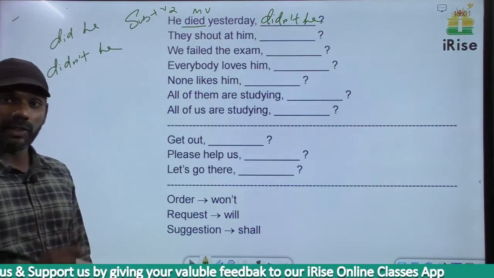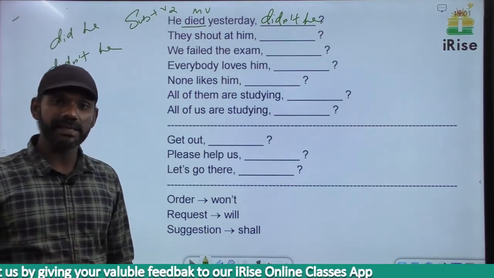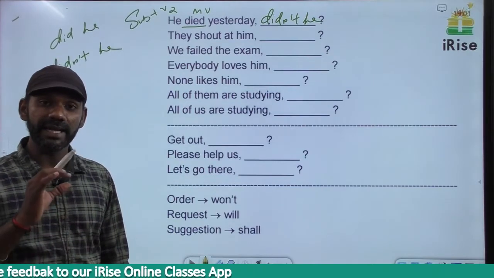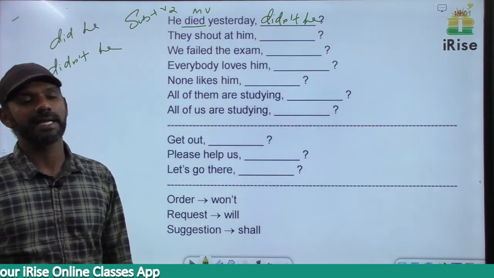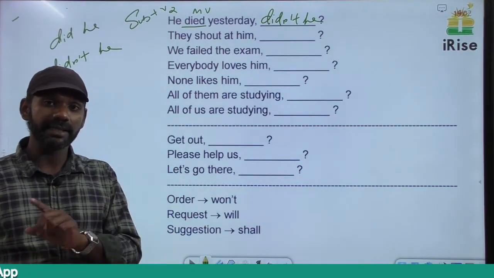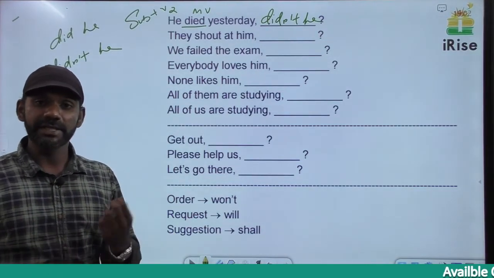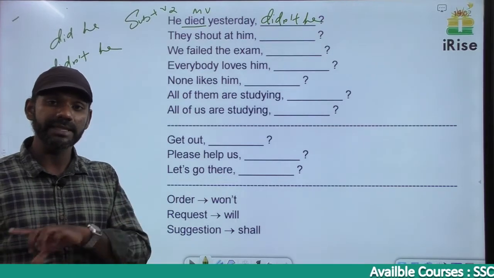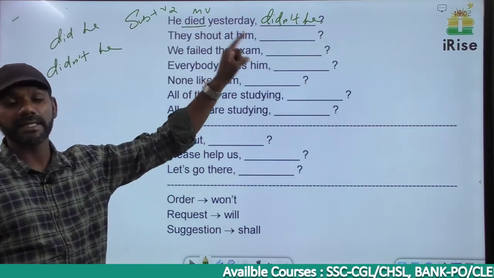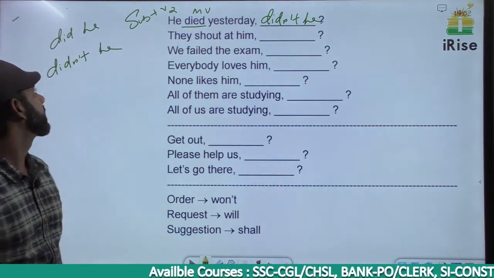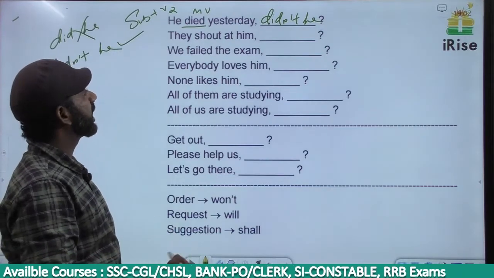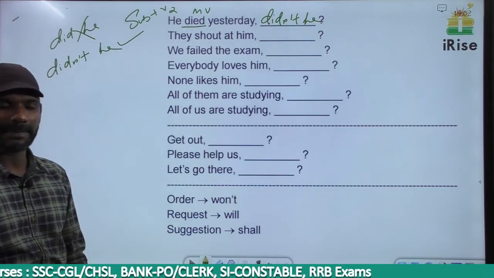I told you twice or thrice, in the case of question tags, a sentence can be termed as negative when there is an N word in the sentence. There is no N word here. If there is an N word in the sentence, in the tag there should not be an N word. If there is no N word in the sentence, in the tag there must be an N word. So in this case it must be didn't he and not did he. So he died yesterday, didn't he?